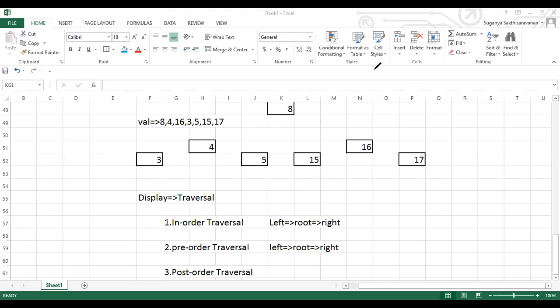Just a minute, I believe somewhere we made a mistake here. I wrote it wrong by mistake. It should be root, left, and right. Sorry for that. Pre-order is root followed by left and followed by right. In the case of post-order, we have left, right, and followed by root.